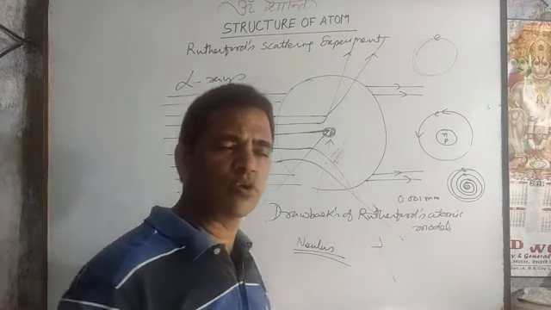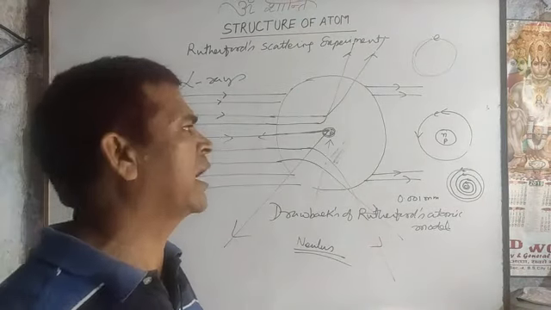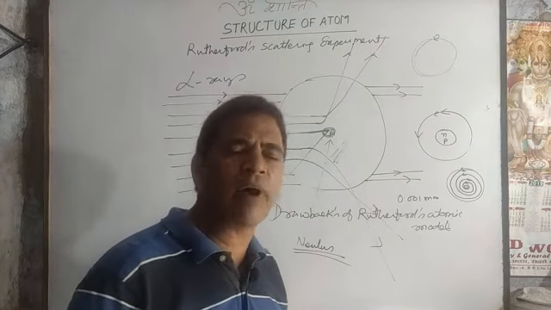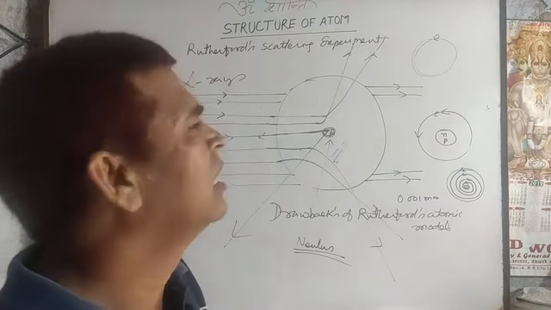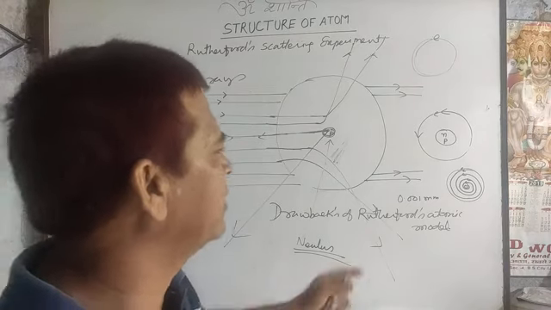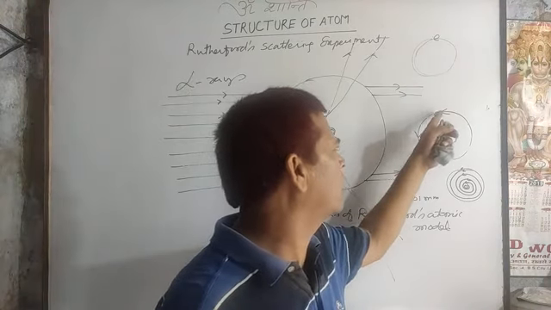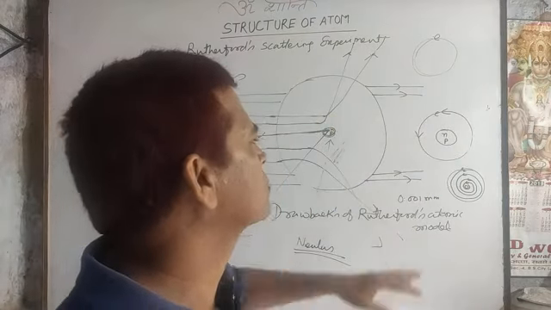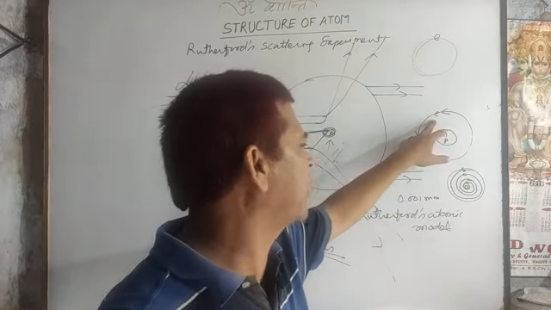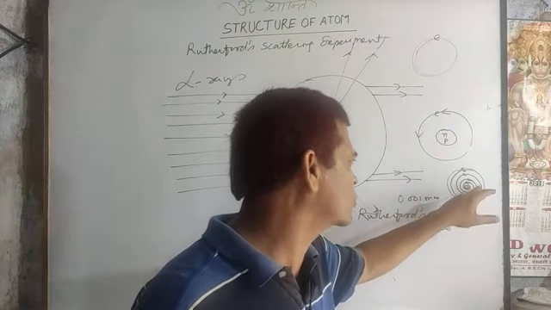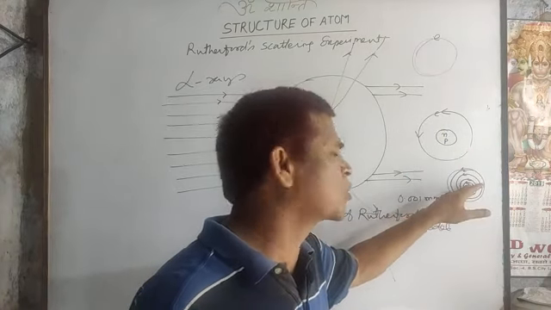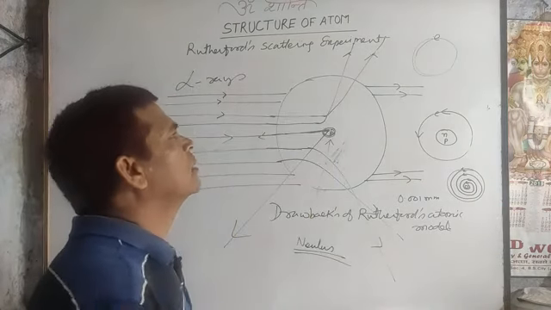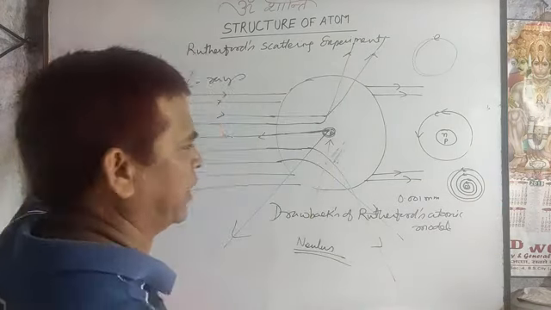That means there is some shortcoming in the Rutherford atomic model, because it is experimentally proved that when any charged particle moves in a circular path it radiates energy. In the Rutherford atomic model the electron is a charged particle moving in a circular path, so it should radiate energy, come in a spiral motion, and ultimately drop into the nucleus, but it does not happen, and Rutherford could not explain it.